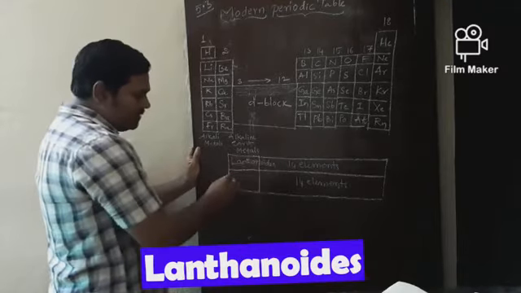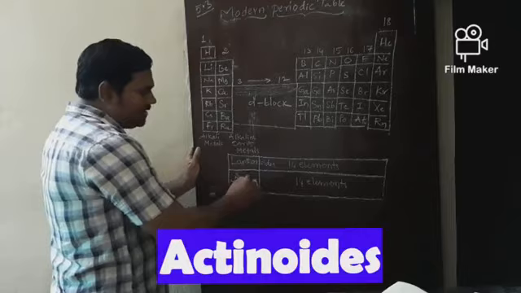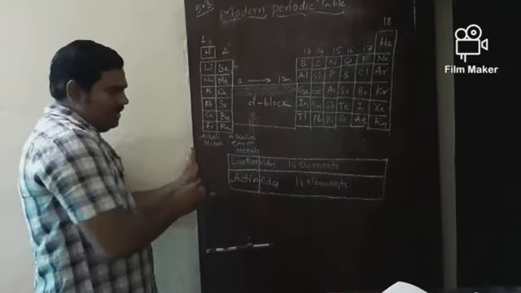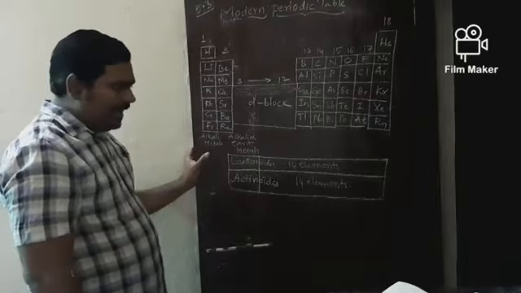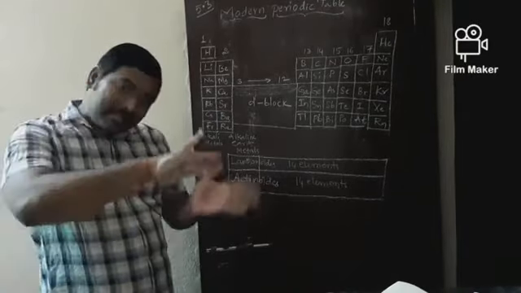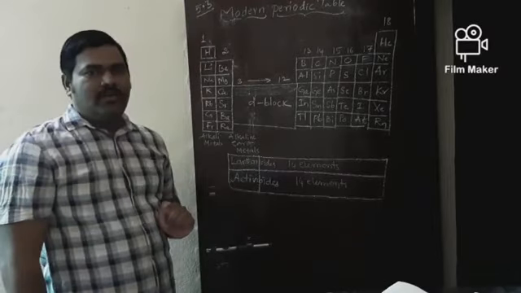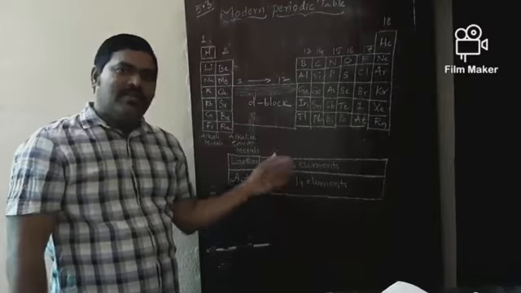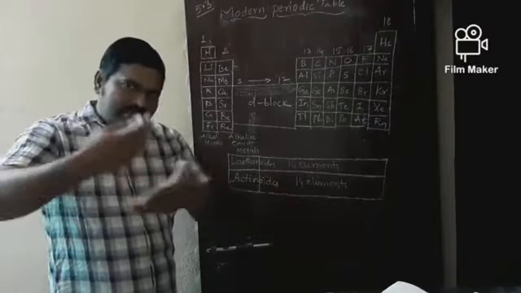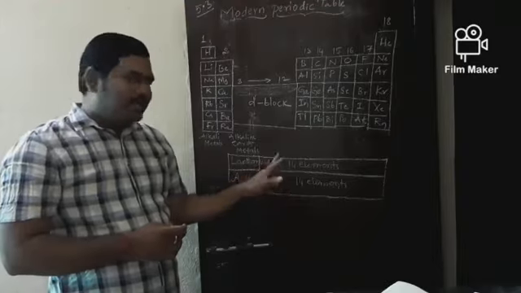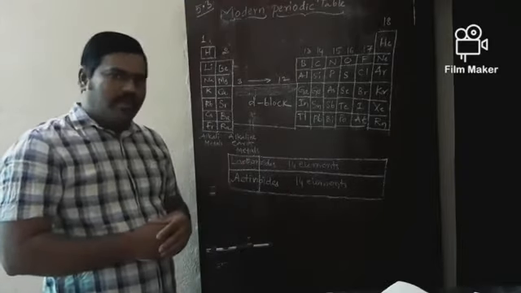Lanthanoids, and the second one is called actinoids. Lanthanoids and actinoids are the two series which are separated from the main table due to their special properties. Most of the elements are radioactive. They spontaneously emit dangerous radiations. That's why these two series are separated from the main table.